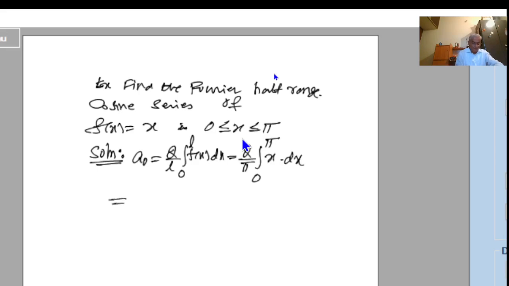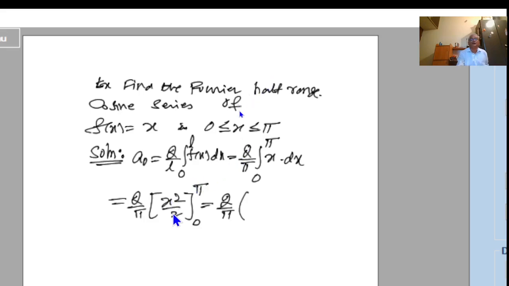This is equal to 2 by pi, integration of x is x square by 2, between 0 and pi. This is equal to 2 by pi into, substituting the upper limit, pi square by 2 minus lower limit 0. That is just pi square by 2. 2 gets cancelled, one pi gets cancelled. This is equal to pi. So a0 value is equal to pi.